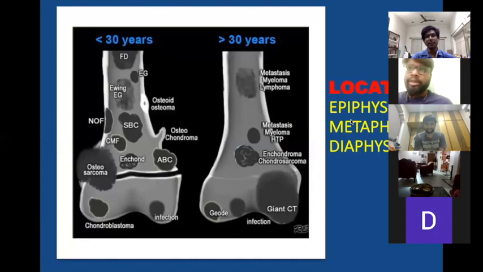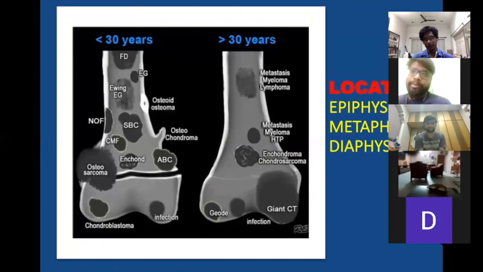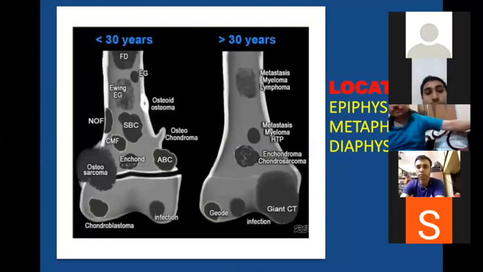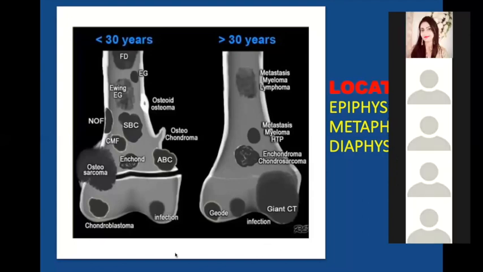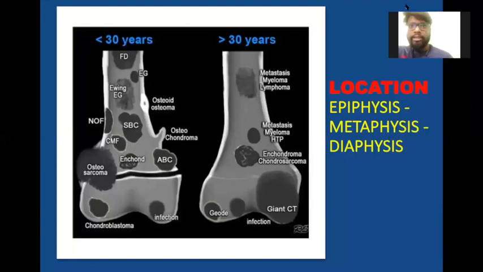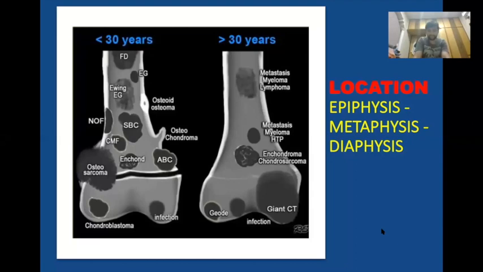According to the location, the tumors could be located in the epiphysis, metaphysis, or the diaphysis. It could be an epiphyseal or metaphyseal tumor, or a diaphyseal metaphyseal tumor. Usually the tumors associated with the diaphysis are Ewing sarcoma. It could be a bone cyst, an eosinophilic granuloma, an osteoblastoma, an osteochondroma, or a non-ossifying fibroma.